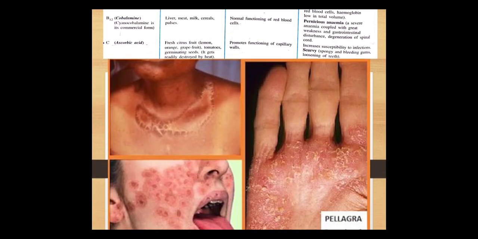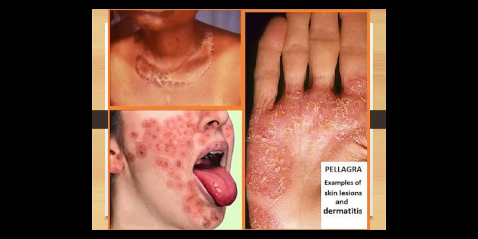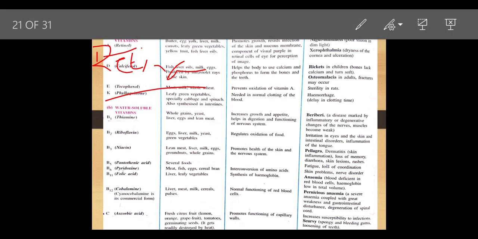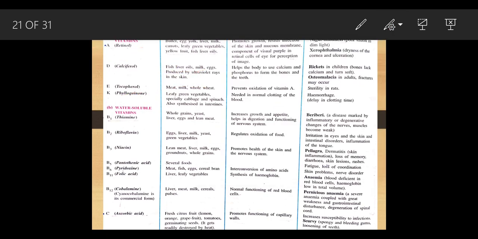Vitamin D. Vitamin D is also called calciferol. Why is it called calciferol? Again, there is something in the name, that is calci. Okay, calci is related to calcium only. What is the function of calcium? I already said in the mineral salts that calcium helps to strengthen your bones and teeth.